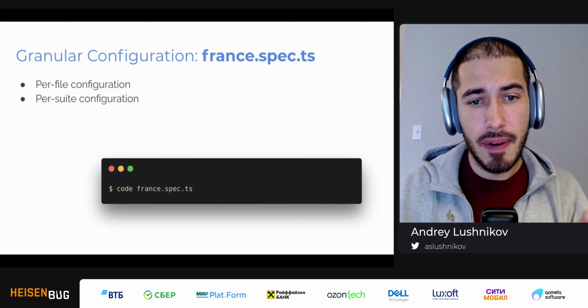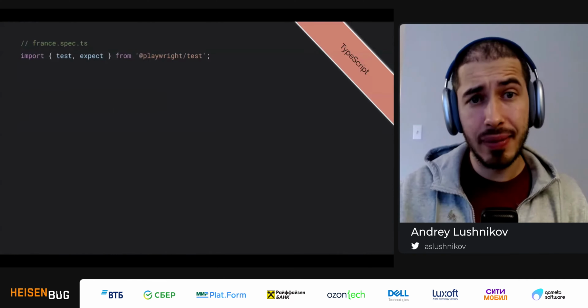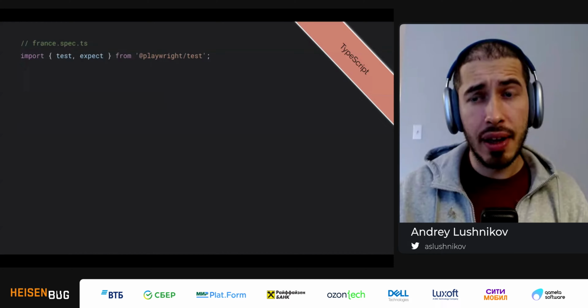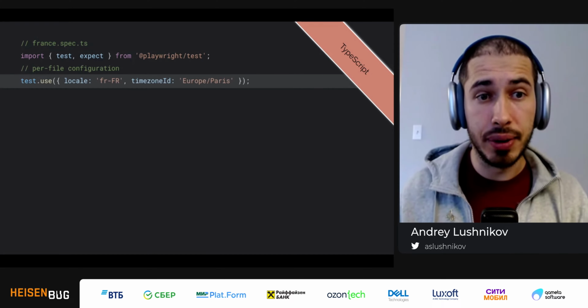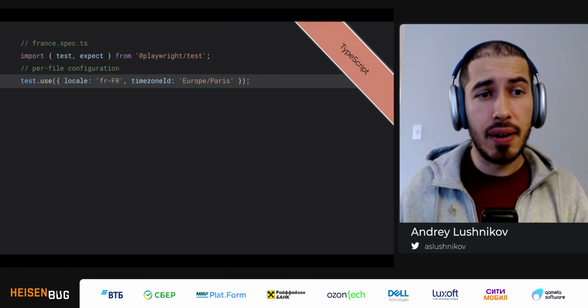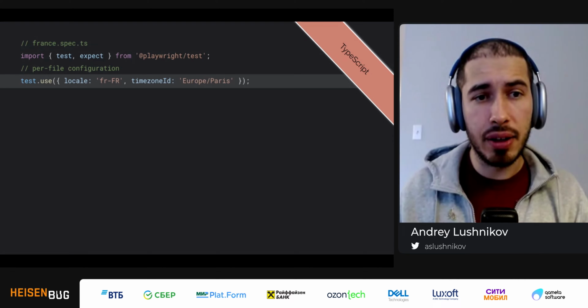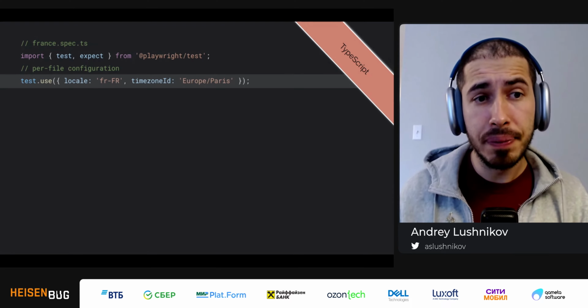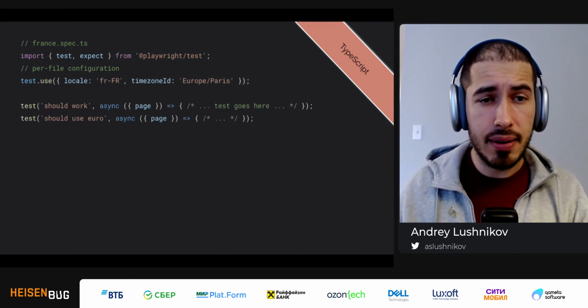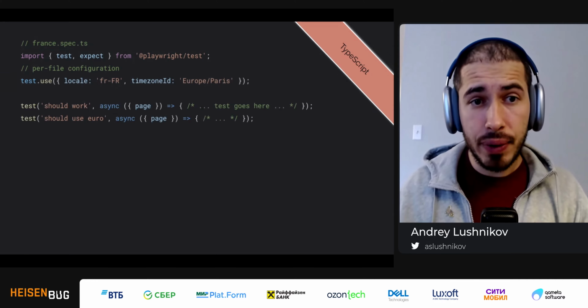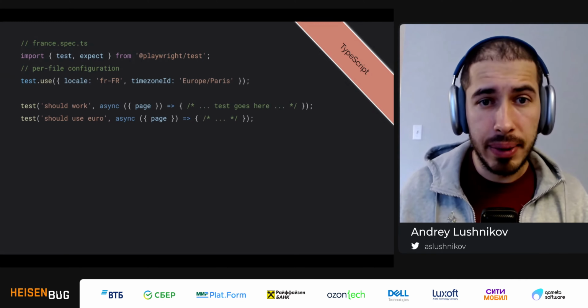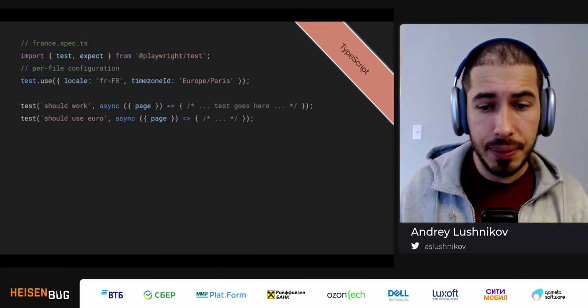So let's do this. Let's open this france.spec.ts. And the very first thing I will do in my new spec file is put in this top level command, test.use. Now inside of this command is an argument. I can specify locale, which is French, and the time zone ID. Now all the tests down in this file will be run inside this project configuration, which is extended with this time zone ID and locale.